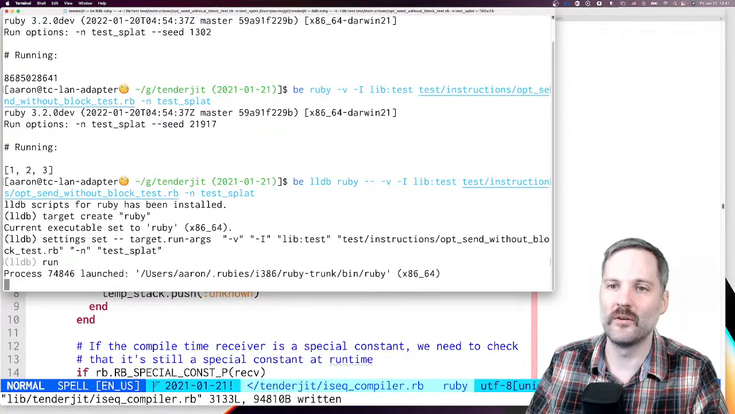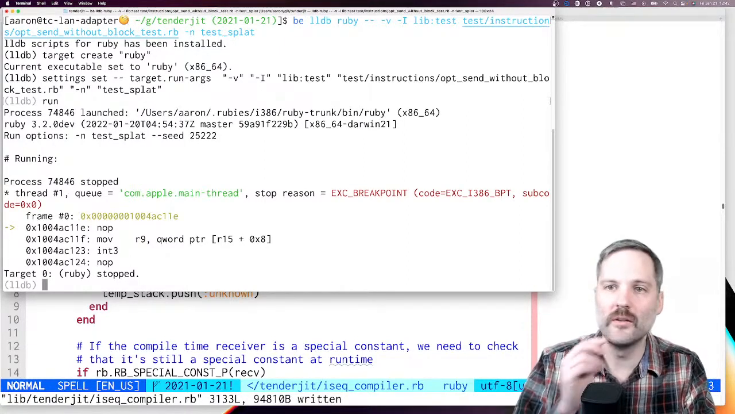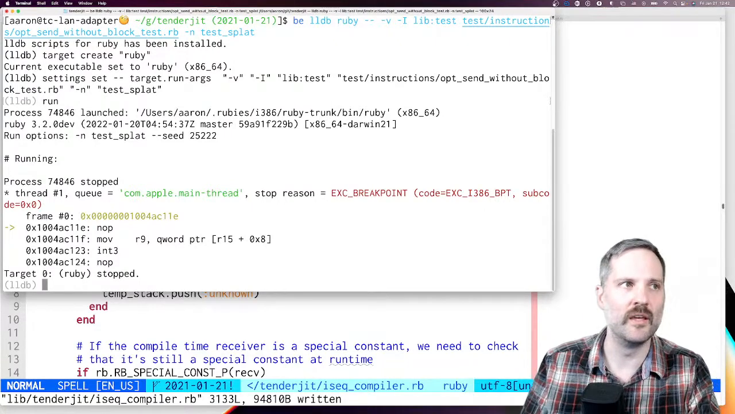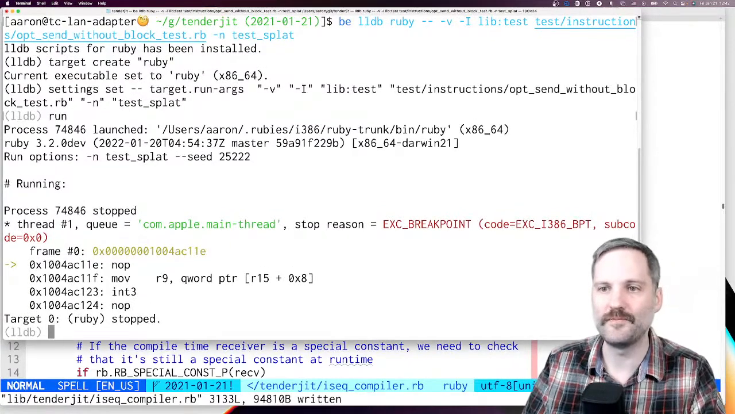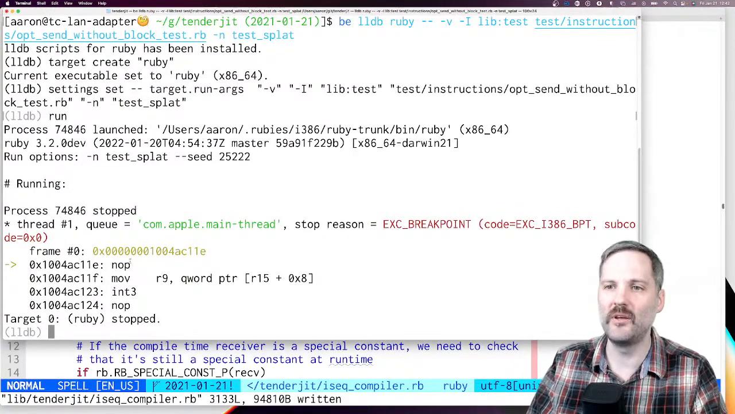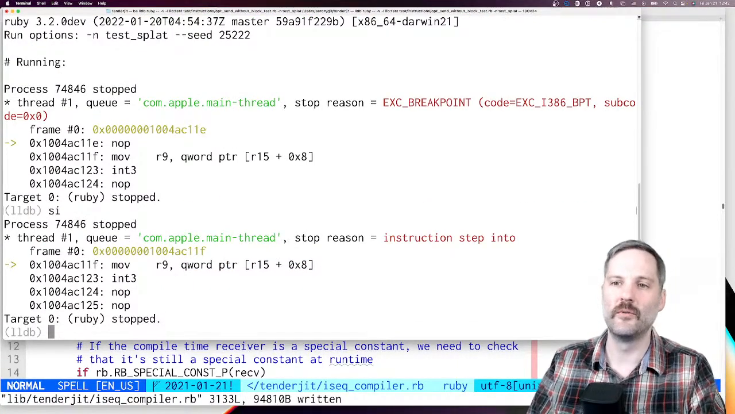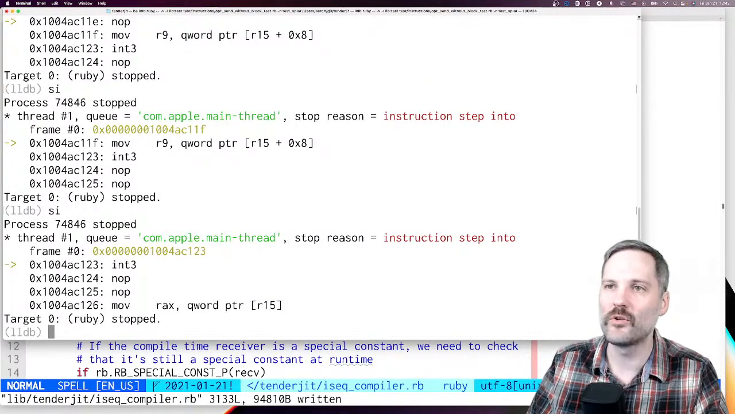Please work. Oh my goodness. Yes, it worked. Wow. Okay, lucky. So we have our nop there, and I don't know if this is big enough. I'll make this a little bit bigger. There we go. So we have our nop here, and this is where our temporary register is R9, and we're putting this value from the stack into R9. Let's step over these instructions one at a time.